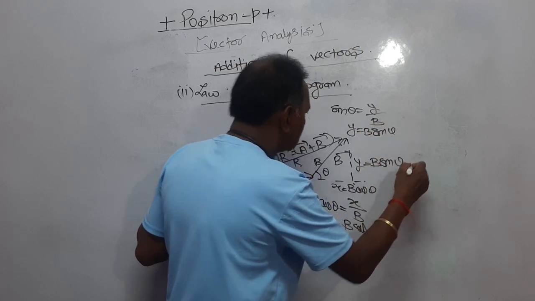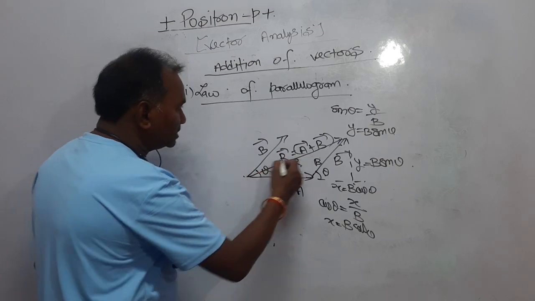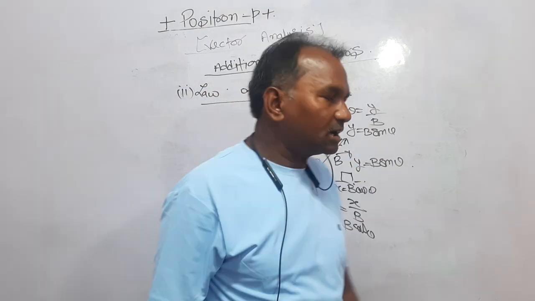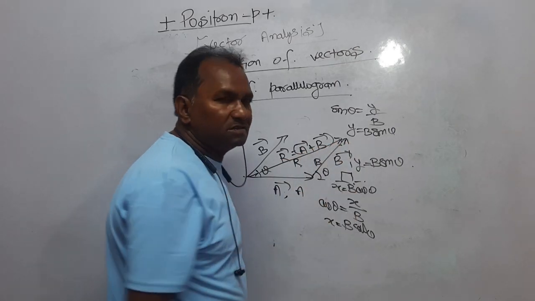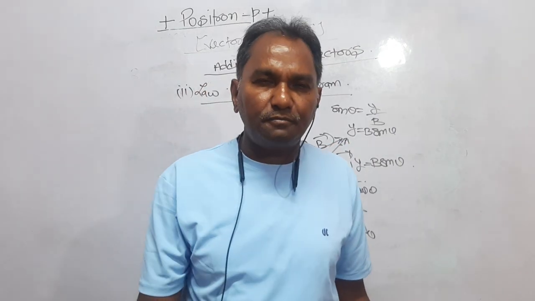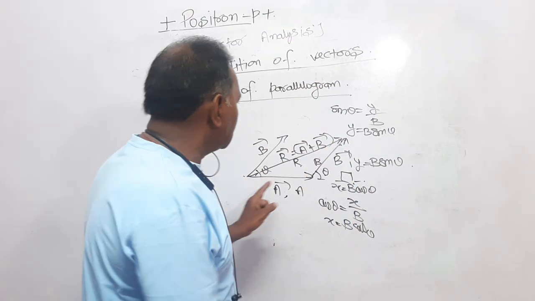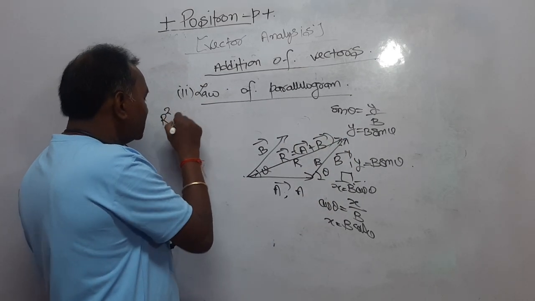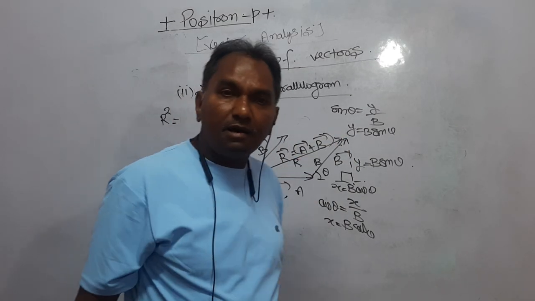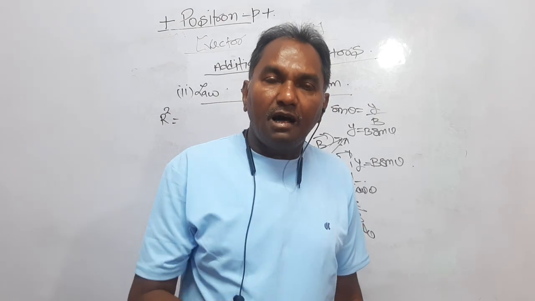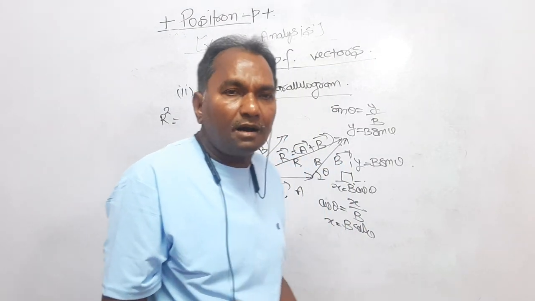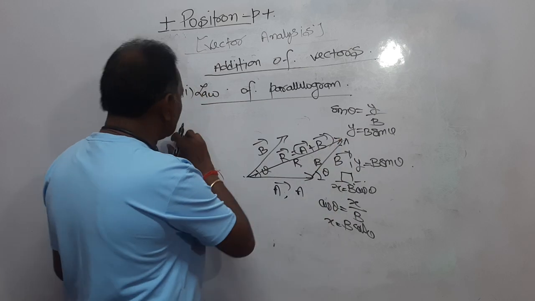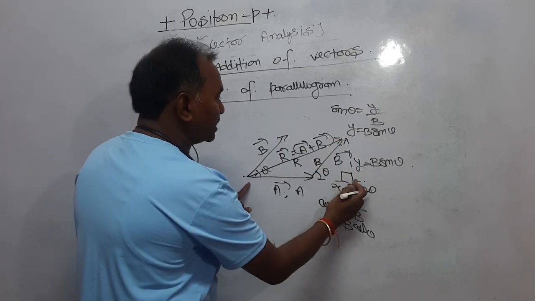Now dear student, look here, in this right angle triangle, you can apply the Pythagoras theorem. The square of the hypotenuse is equal to the sum of squares of the two other sides. That is, the square of this is R square, right? It is the resultant vector R, and its magnitude will be R. So R square is equal to the square of this magnitude.